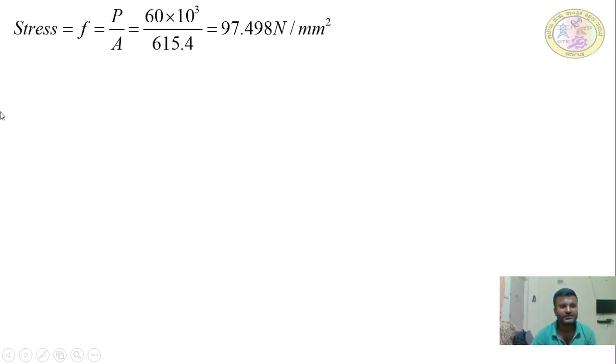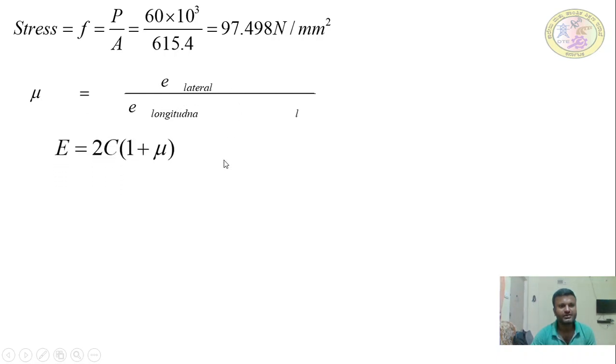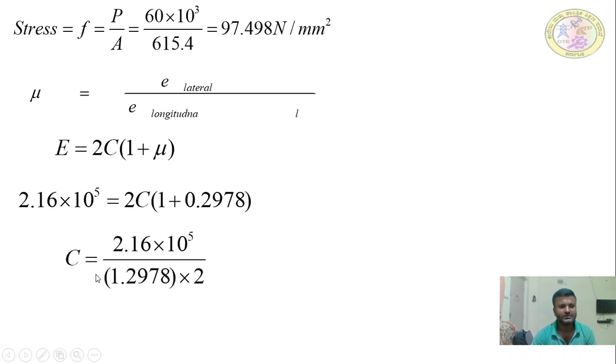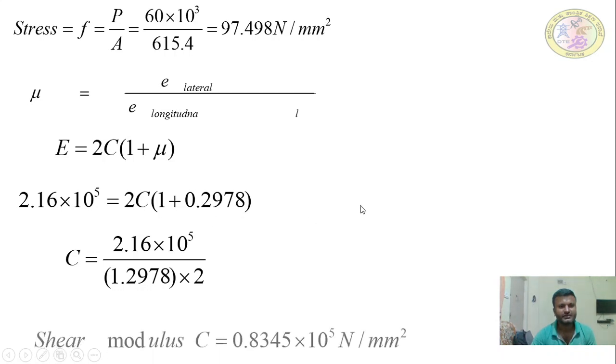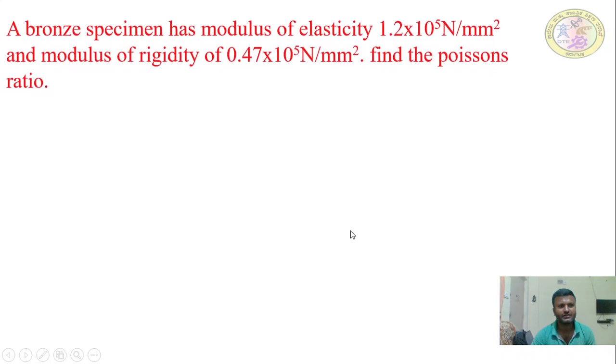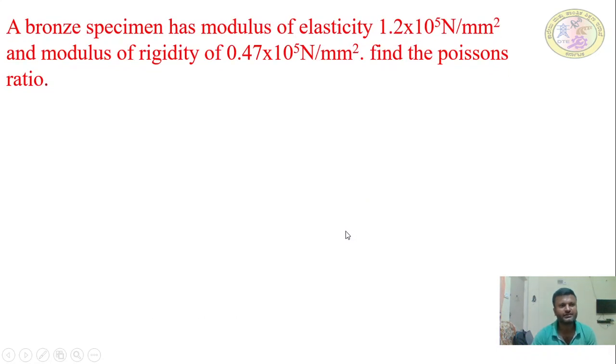Next, what we need to find out is stress, load by area. Load is given as 60 kilonewton and area we can find out, giving 97.498 newton per mm square. Next, mu is equal to E lateral by E longitudinal, which is known, and E is equal to 2C into 1 plus mu. So stress we have calculated already, and mu and E we can calculate. Then C, the shear modulus, we can calculate by knowing E and everything.